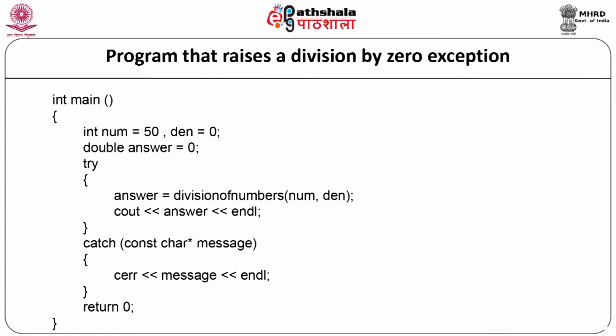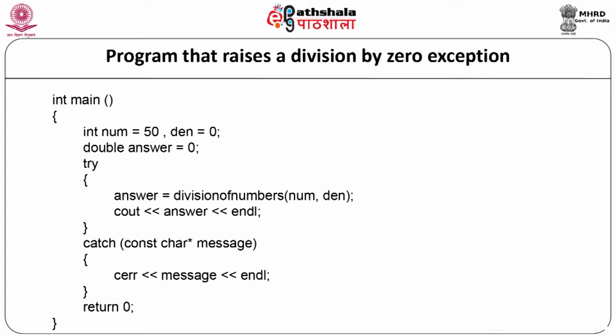Now, we will start with our main function, int main. Here we will declare some variables and assign them some values: int num equal to 50, int den equal to 0, double answer equal to 0. Now, we will write our try block. Try, opening braces, answer is equal to division of numbers in brackets num comma den, cout answer, and the try block will end.